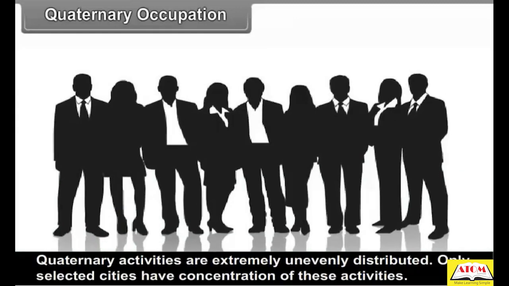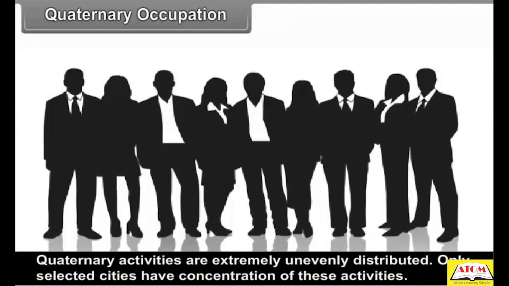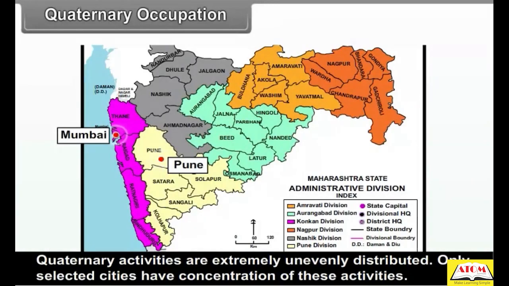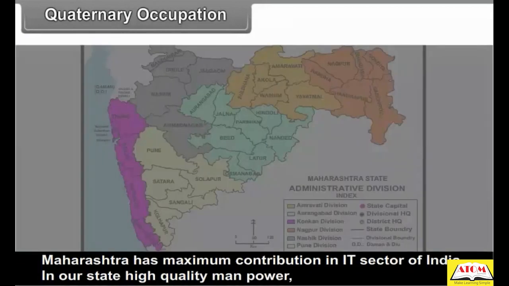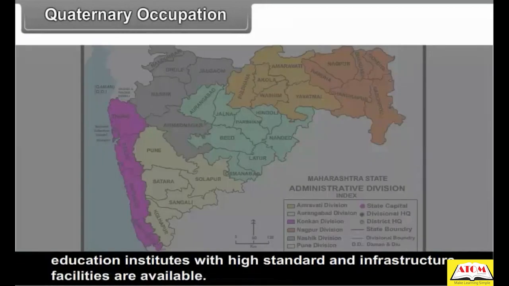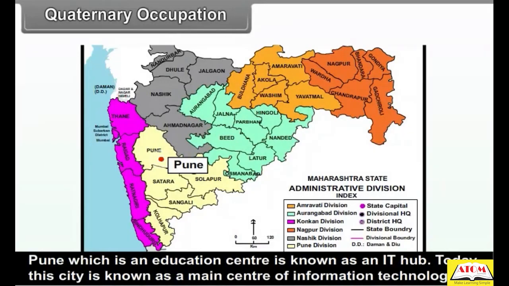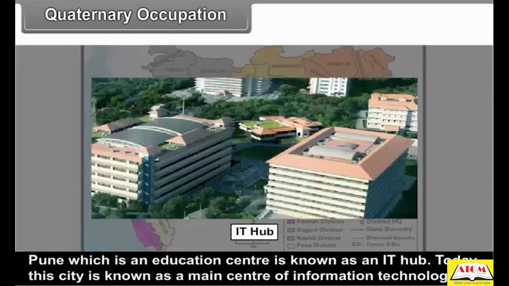Distribution. Quaternary activities are extremely unevenly distributed. Only selected cities have a concentration of these activities. Maharashtra has the maximum contribution in the IT sector of India. In our state, high quality manpower, education institutes with high standards and infrastructure facilities are available. Pune, which is an education center, is known as an IT hub. Today, this city is known as a main center of information technology.